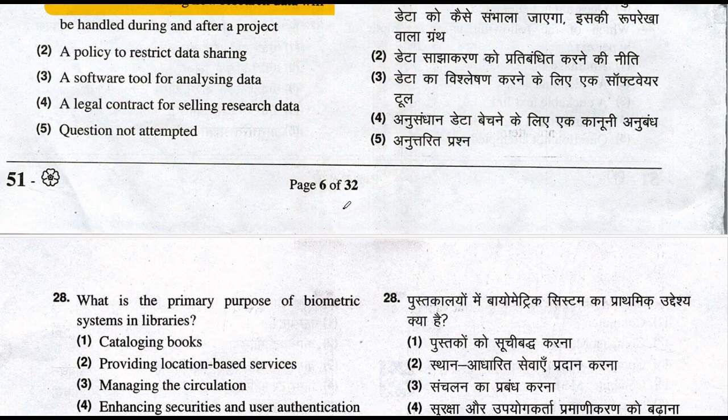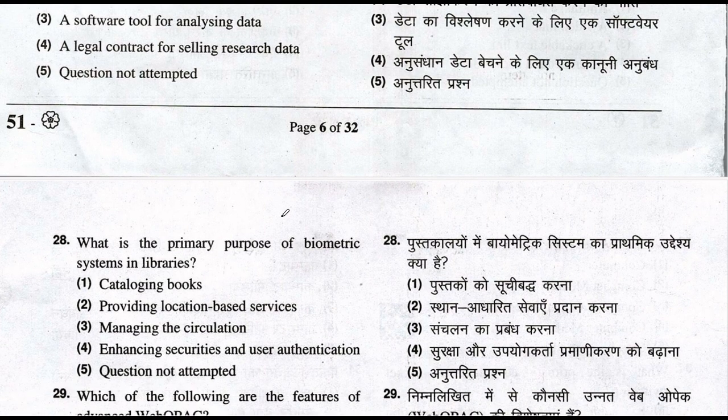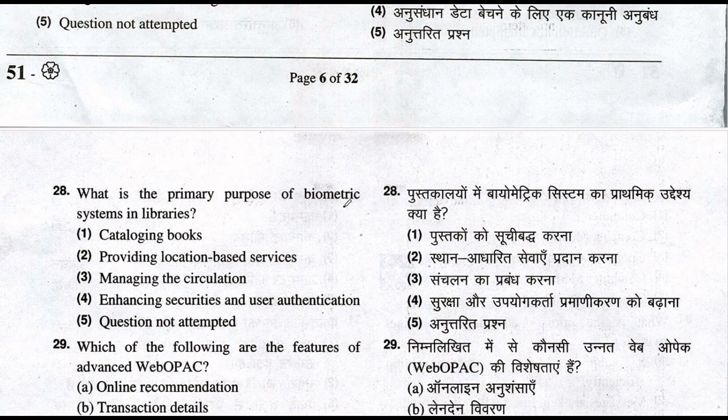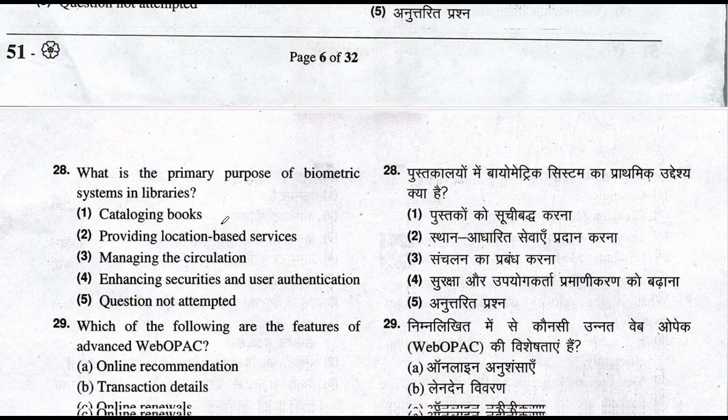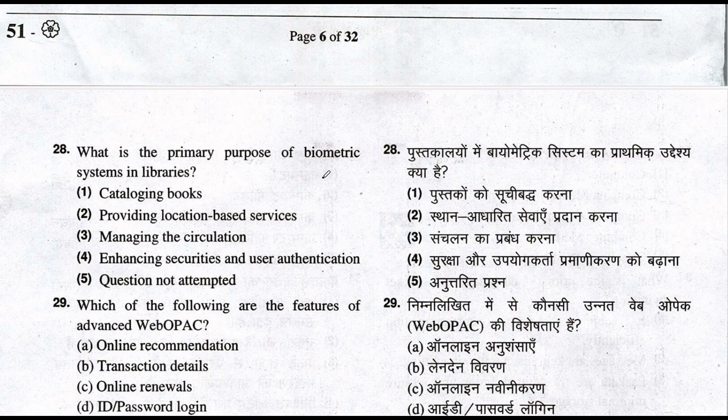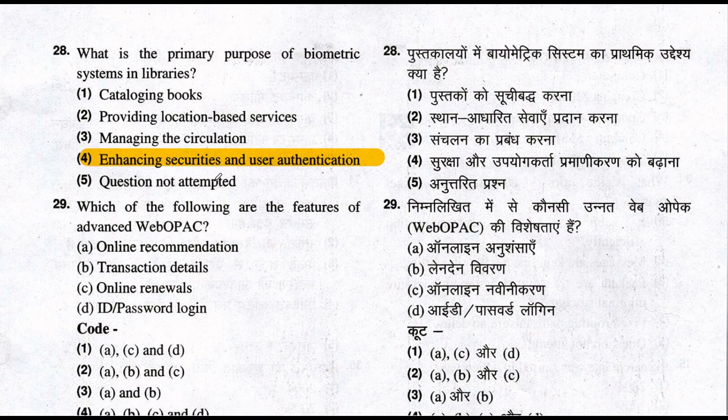Question number 28. What is the primary purpose of biometric system in libraries? So let's see what is the primary purpose of biometric system in libraries. Enhancing security and user authentication is the primary purpose of biometric system in libraries. It enhances the security and user authentication. So option number 4 is the right answer of this question. Let's move to the question number 29.